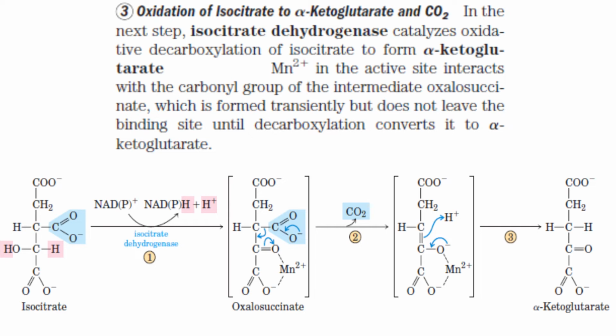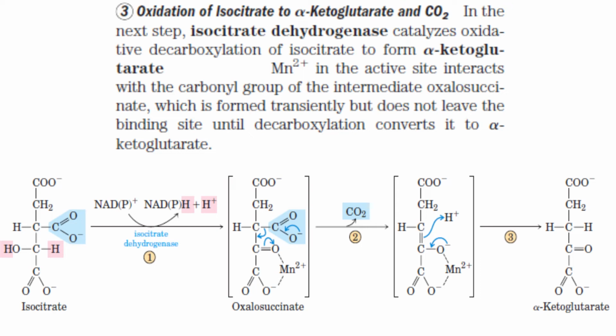The enzyme is isocitrate dehydrogenase. Why dehydrogenase? Because hydrogen atoms are removed. The hydrogen carrier is NAD, and that NAD is actually the coenzyme for the enzyme. Another reaction taking place here is decarboxylation. Decarboxylation is removal of carbon dioxide. A carboxyl group is removed as carbon dioxide. In the first part of the figure, you can see a carboxyl group shaded in blue color, and that carboxyl group is eliminated as carbon dioxide.